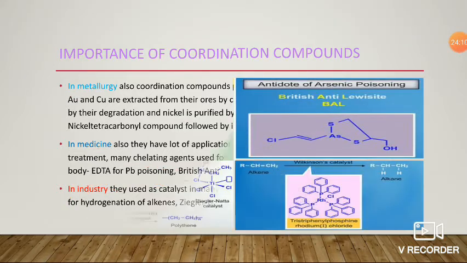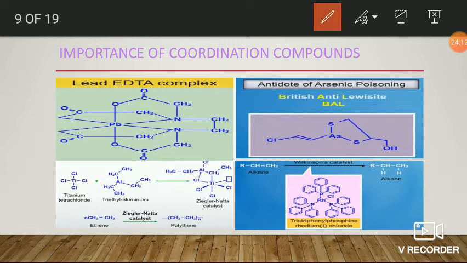Next, here the first one is the complex compound formed between lead and the EDTA ligand. Generally, a patient who is poisoned by lead metal is given EDTA tablets.